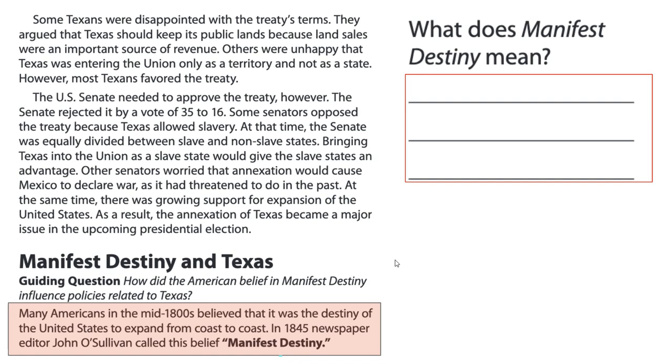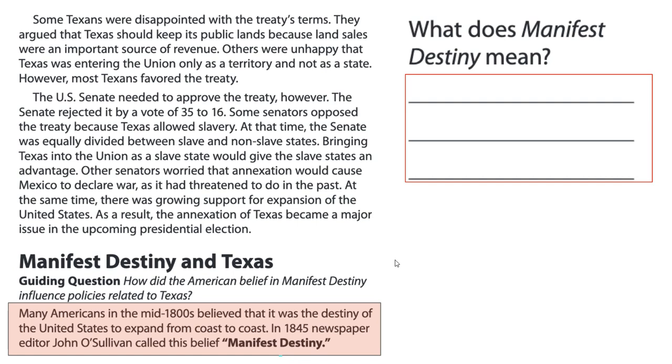Some senators opposed the treaty because Texas allowed slavery. At that time, the Senate was equally divided between slave and non-slave states. Bringing Texas into the Union as a slave state would give the slave states an advantage. Other senators worried that annexation would cause Mexico to declare war, as it had threatened to do in the past. At the same time, there was growing support for expansion of the United States. As a result, the annexation of Texas became a major issue in the upcoming presidential election.